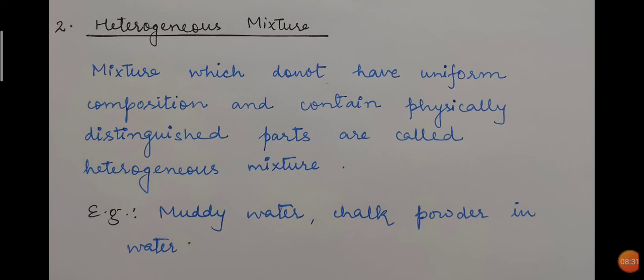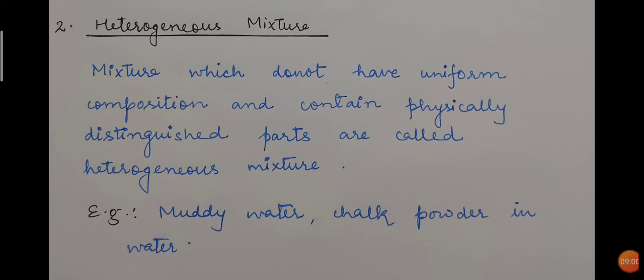For example, chalk powder in water. When you mix chalk powder in water, you can easily distinguish the chalk inside that mixture. Or if you add sand in water, then also you can easily distinguish the particles of sand. So in heterogeneous mixture, the components can be physically distinguished. Examples: muddy water, chalk powder in water, sand in water.